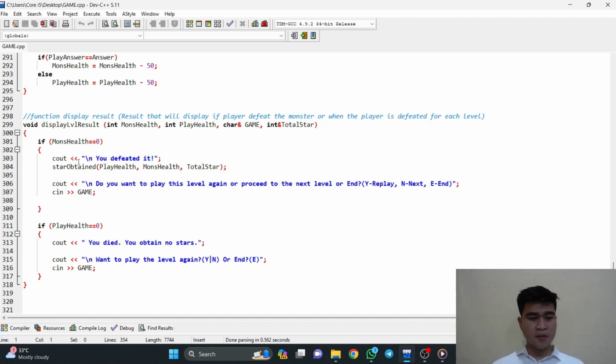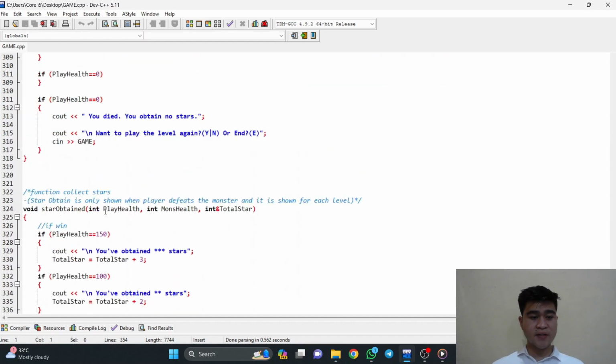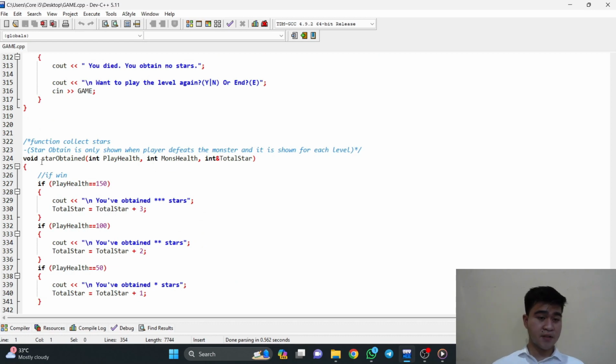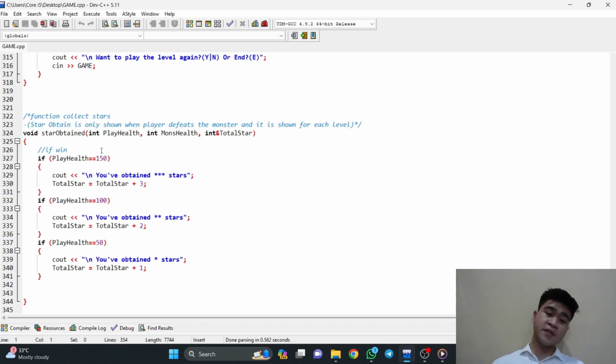As you can see here, "count, you defeated it." And then you can see that there is another function inside this function, which is star obtained. So I will be explaining the function inside display level result, which is void star obtained. Its function is just to determine how many stars the player will obtain.